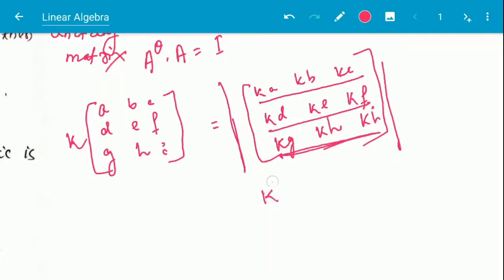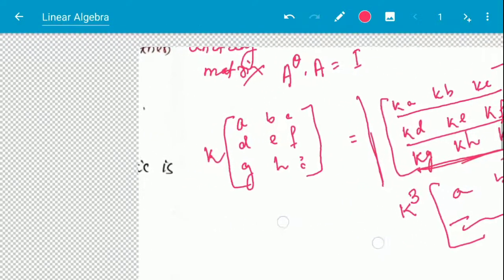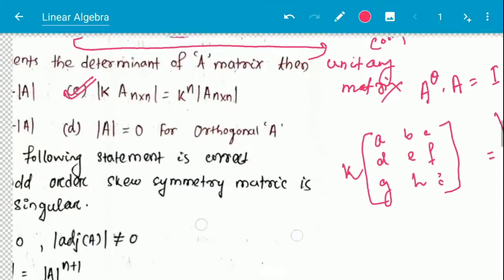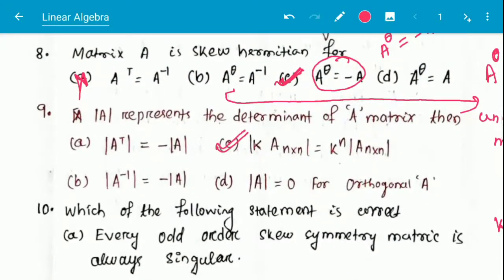So there will be k cubed, and here the same a, b, c. So if we find the determinant of matrix A after multiplying a constant, then the constant is raised to the power of the order of the matrix and multiplied by the determinant of the original matrix. So option number C is the correct answer.